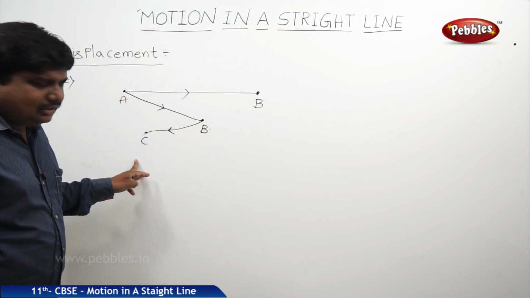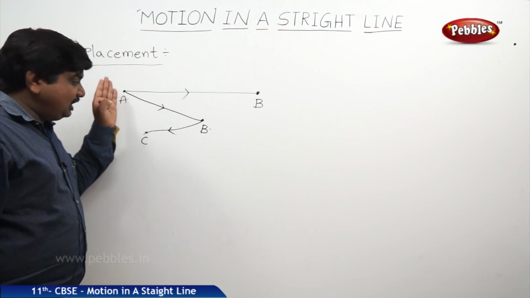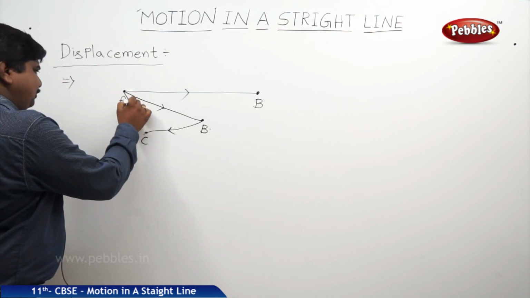But what is the shortcut from A to C? It is a direct route.